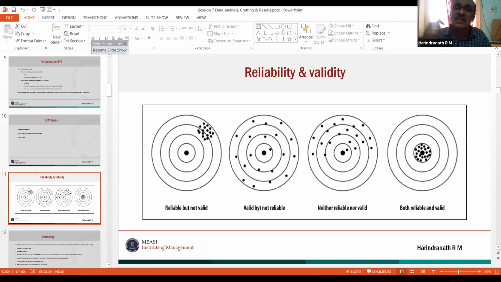If somebody wants something specific, like I told you that I will show you AMOS, how to do this Mardia's coefficient, I will also show you where it is available so that you can pick that up. So I'm trying to teach you on a conceptual level. If you want to bring it down to a data analysis level, yes, welcome. I have no issues. You are my scholars at different age groups. I'm here to help you in whatever way possible.